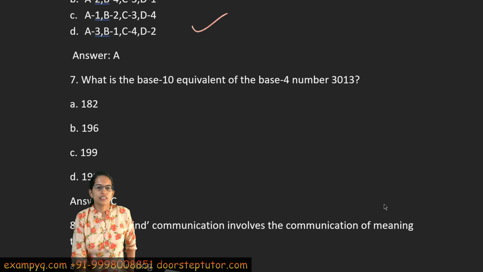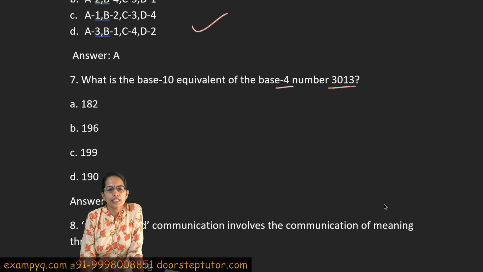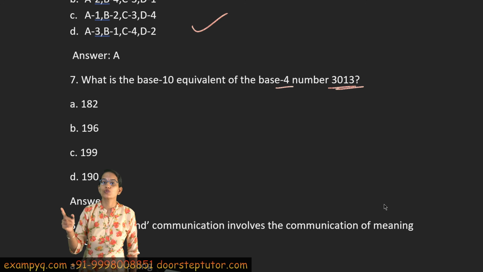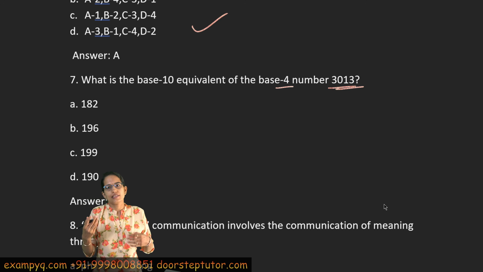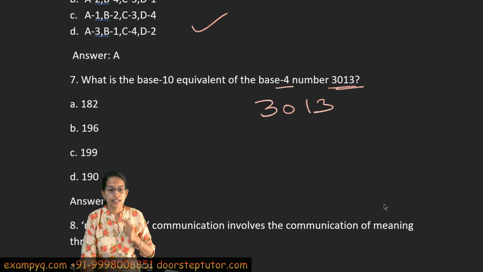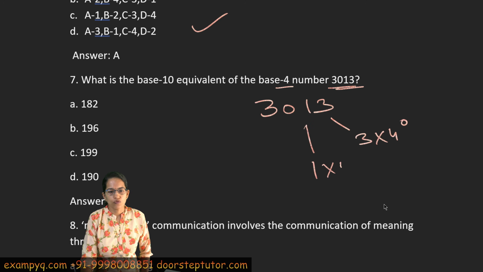The next question is base 4 number is this. Now we have seen how do we calculate binary number, 2 raised to 0, 2 raised to 1, 2 raised to 3. The same way this is base 4, right? So 3013. So 3 into 4 raised to 0, 1 into 4 raised to 1, 0 into 4 raised to 2, and 3 into 4 raised to power 3, right?